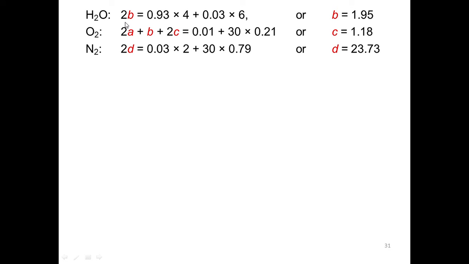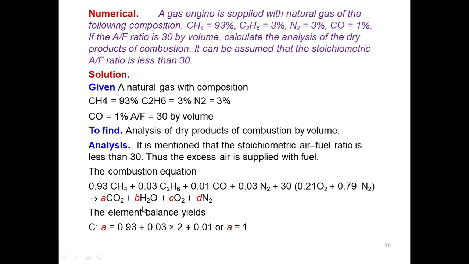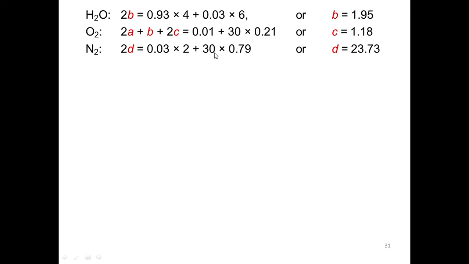Now if you go for the hydrogen, similarly you can go for the hydrogen. It is not H2O, it is hydrogen only. So twice B is equal to 0.93 into 4 plus 0.03 into 6. I have written that here. If you solve this equation, then you will get the B value as 1.95.